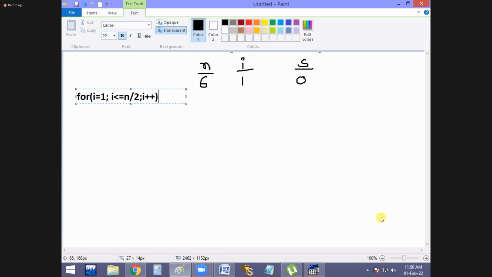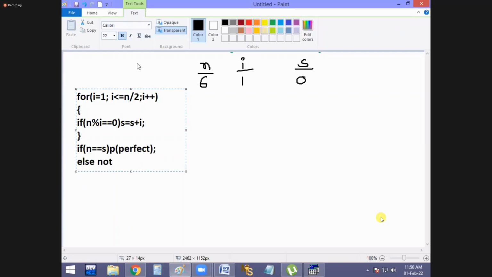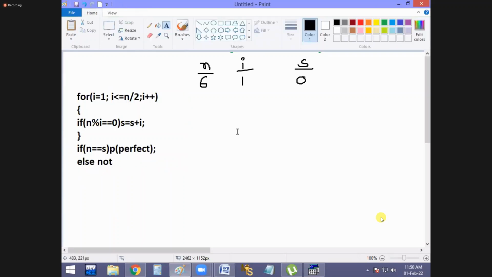Now, a small condition: if n percentage i equal to 0, s equal to s plus i. And if n and s are equal, it is a perfect number, else not. It's over, your program is finished. Check it out, guys. The i value starting is what? I value starting at 1.